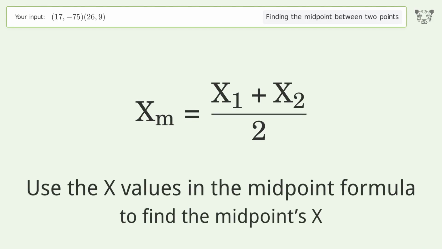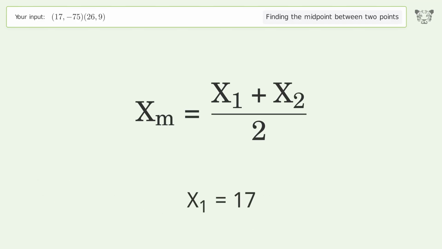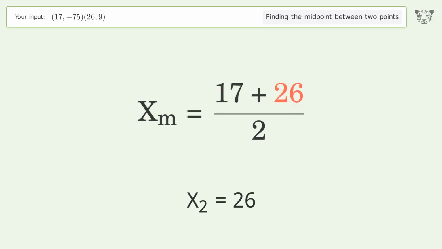Use the x values in the midpoint formula to find the midpoint's x. x1 equals 17. x2 equals 26. Simplify the arithmetic.